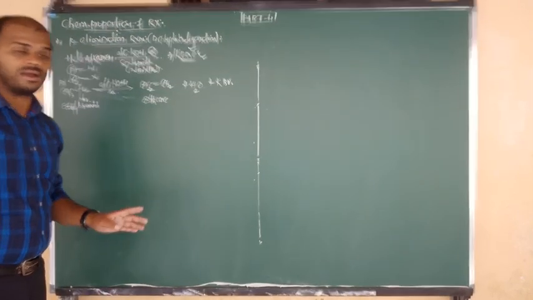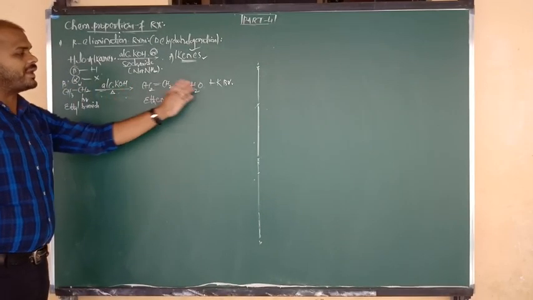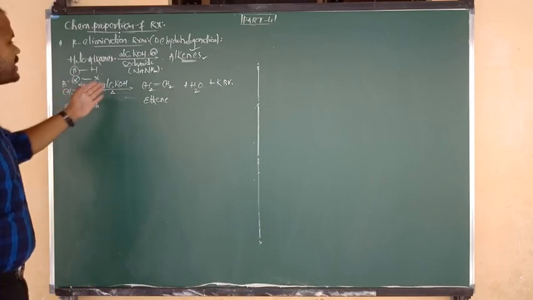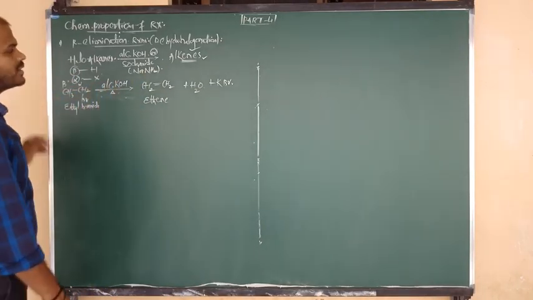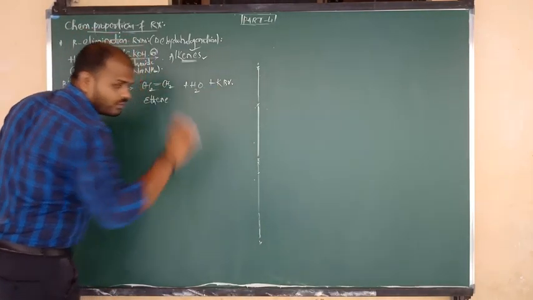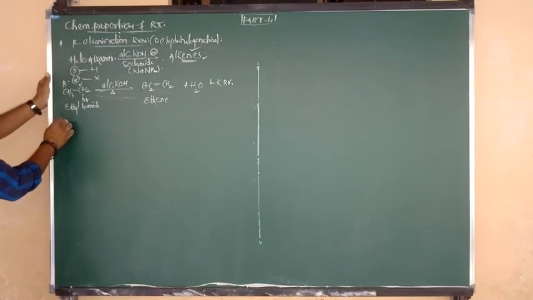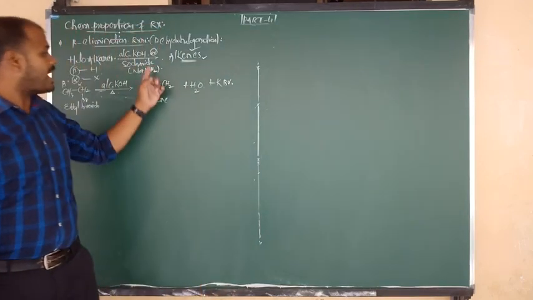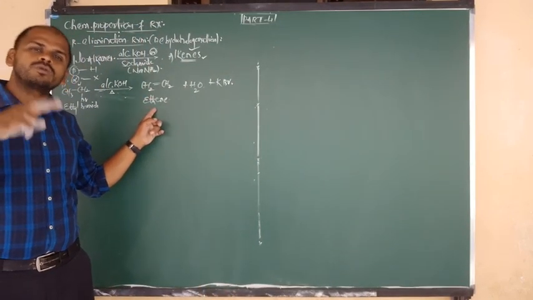HBr is not the byproduct. That removed H combines with OH and is eliminated as water, and that halogen combines with K plus and is removed as potassium bromide. Okay? Right.